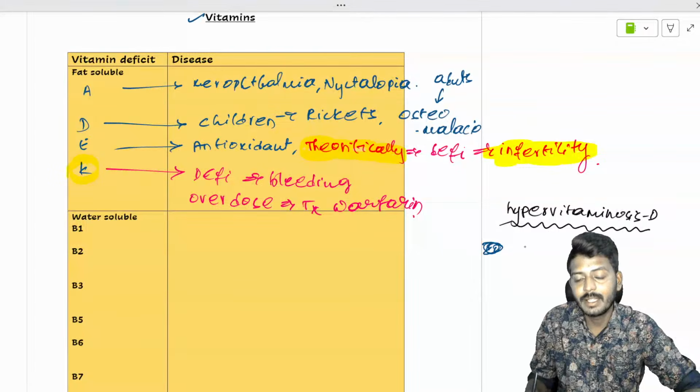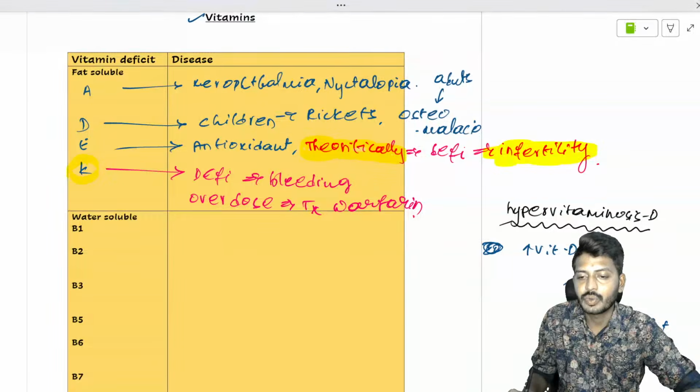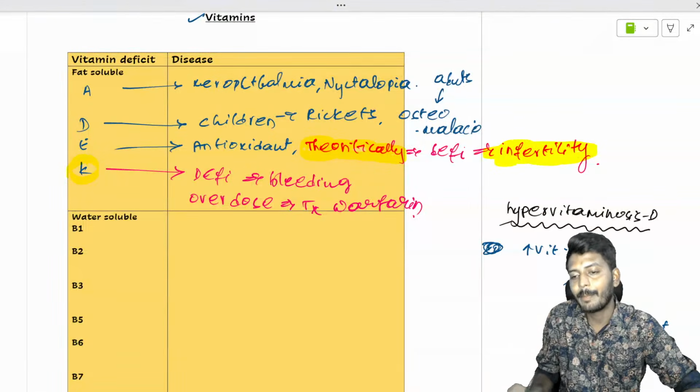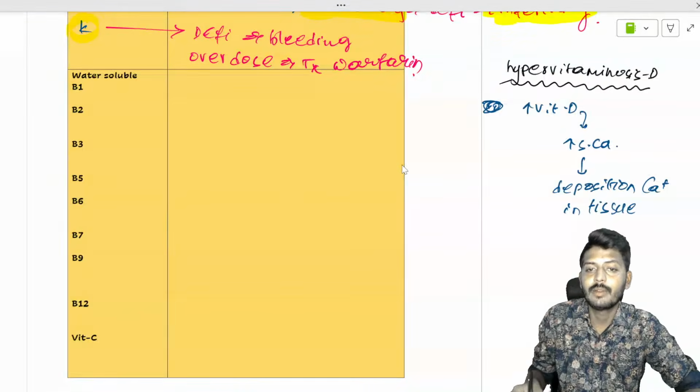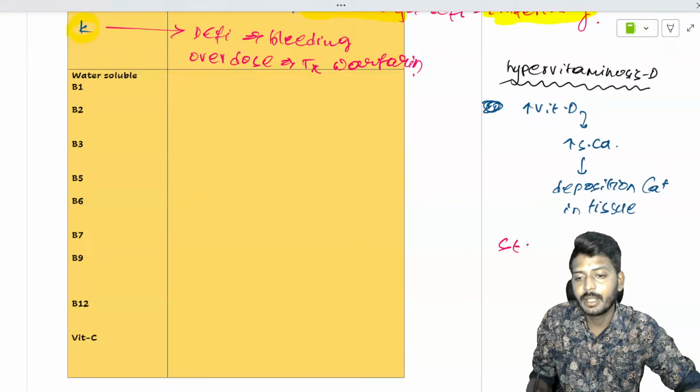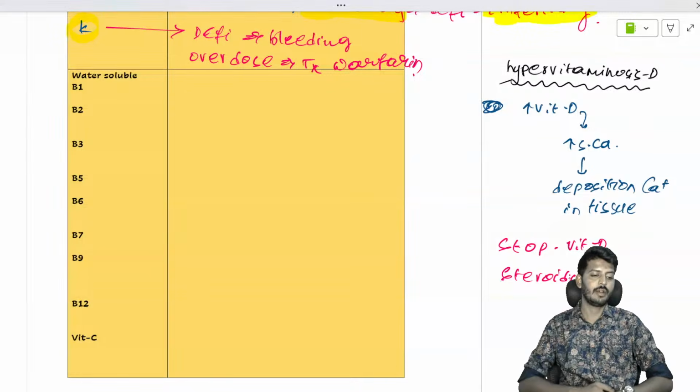If excessive vitamin D is there, increased vitamin D will lead to an increase of serum calcium. Increased serum calcium will lead to deposition of calcium in the tissues, which might lead to permanent damage also. So the treatment here is important: stop vitamin D. Next, we also add steroids. Corticosteroids are given. This is the story of hypervitaminosis D.